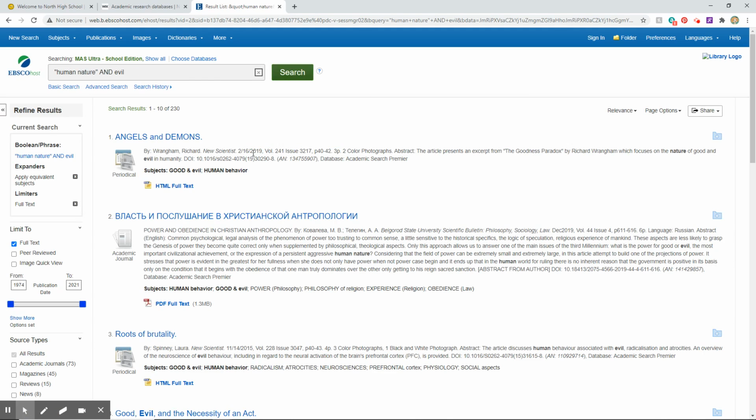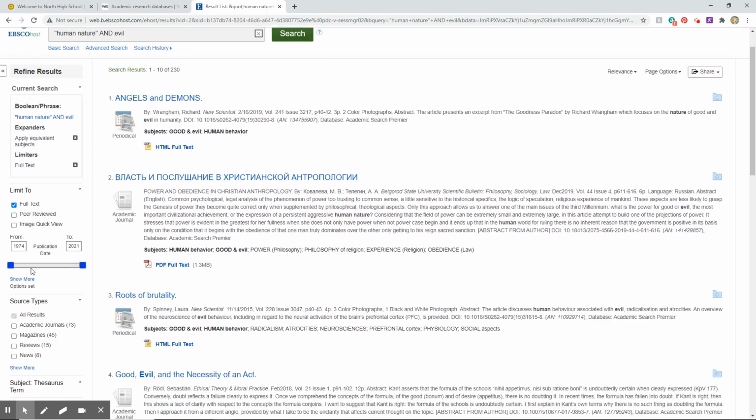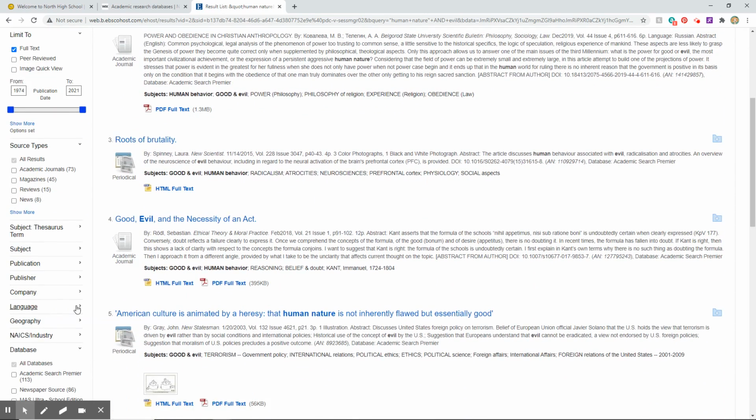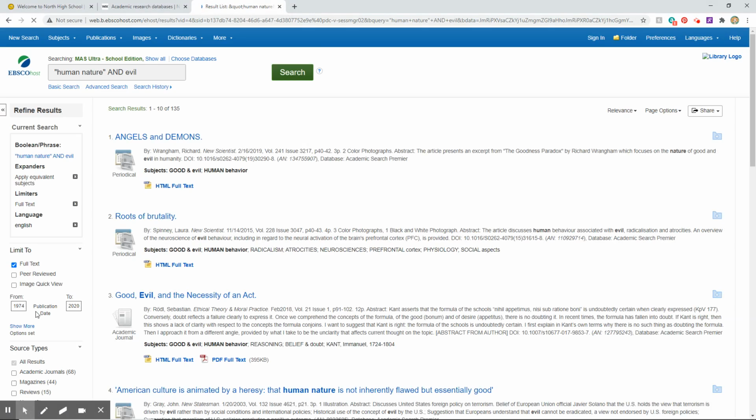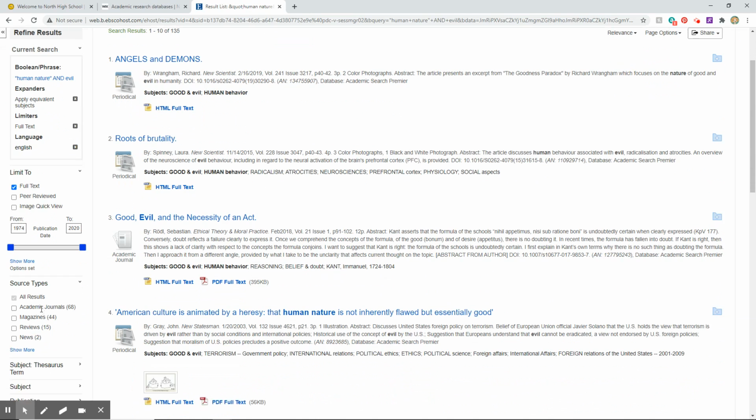I see that the second one is in Russian. I can't read the Cyrillic alphabet myself, so I'm going to go over to this left-hand bar here and refine my results so that they are English only. I scroll down here to language, English. I also see right here that the publication dates of my articles range from 1974 to 2021.